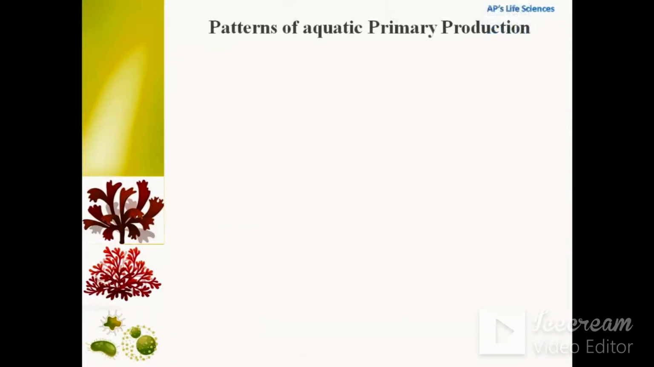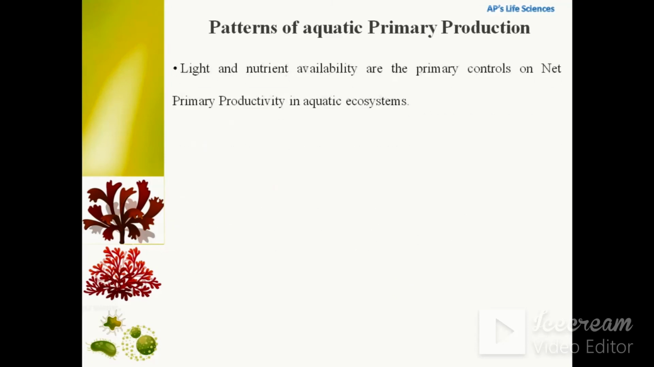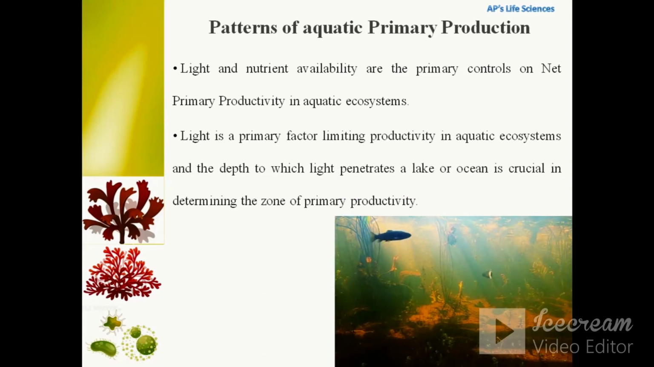Next, we will discuss the pattern of aquatic primary production, or the factors affecting aquatic primary production. Light and nutrient availability are the primary controls on net primary productivity in aquatic ecosystems. Light is a primary factor limiting productivity in aquatic ecosystems, and the depth to which light penetrates a lake or ocean is crucial in determining the zone of primary productivity.